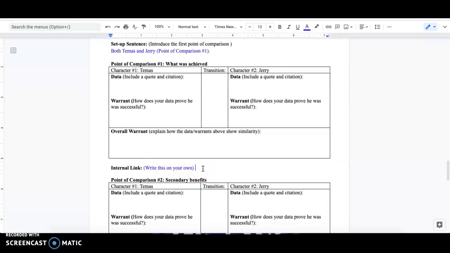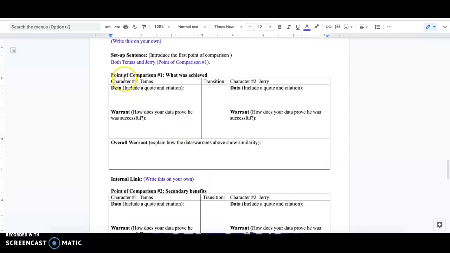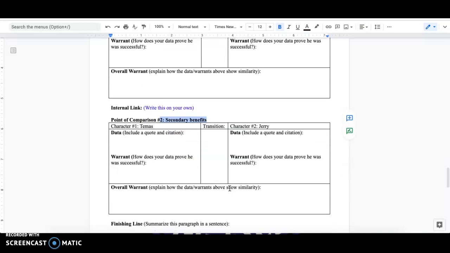Your internal link, again, you need to write that on your own, so you need to connect what was achieved, point of comparison number 1, to point of comparison number 2, the secondary benefits. So in addition to blank, the tests are also similar because introduce this next topic. Repeat the same steps for the secondary benefits. Remember, that's where you talk about the fact that Tamos gained a friend or gained respect or had a chance with the girl or whatever you want to say.